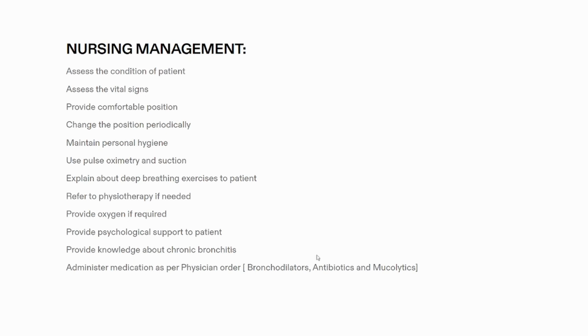So we need to observe whether the patient is taking them or not, whether they are maintaining the correct dose or not, and any further effects after using the medications. Like this, we need to completely identify the things and we need to inform the physician immediately. The proper health education and family support must be provided in order to prevent the further symptoms and in order to get rid of the depression.